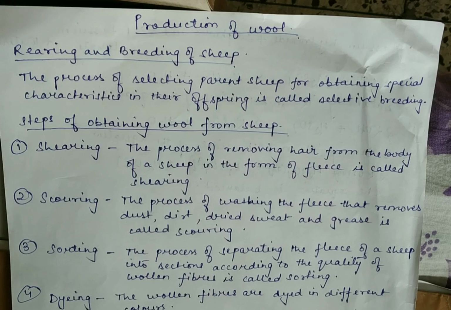So in winter times, the sheep are generally kept inside and they are fed on leaves, grass and the dry fodder. Now certain breeds of sheep have a thick coat of hair on their body which yields good quality wool in large quantities. These are called sheep of good breed.